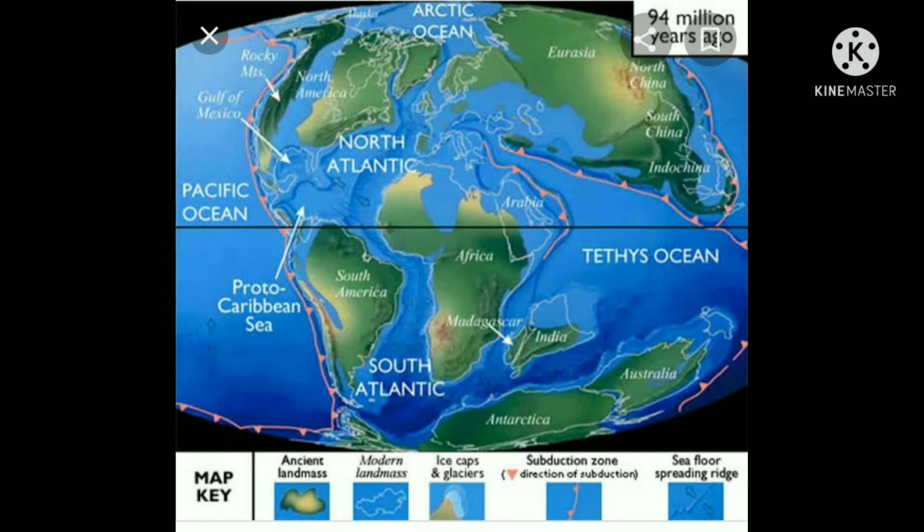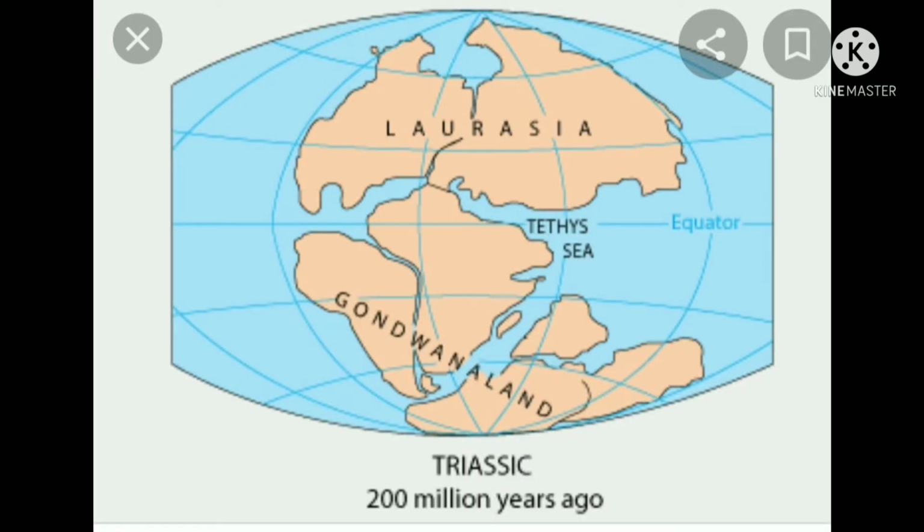Okay, first one is the Laurentia landform. In the Laurentia landform, there are present North America, Greenland, Eurasia, and north of the Indian subcontinent.